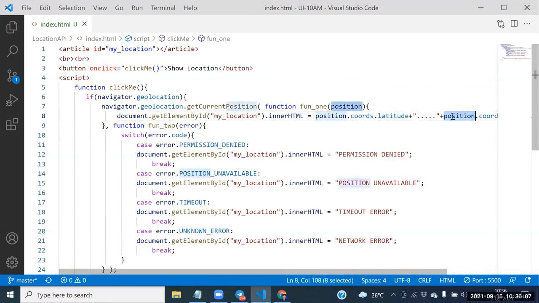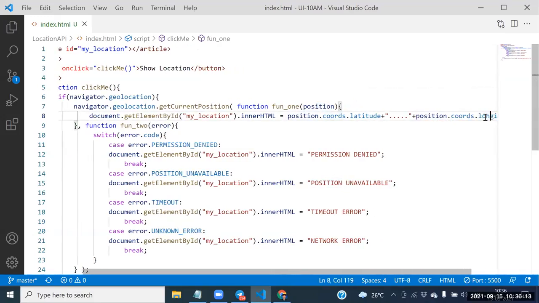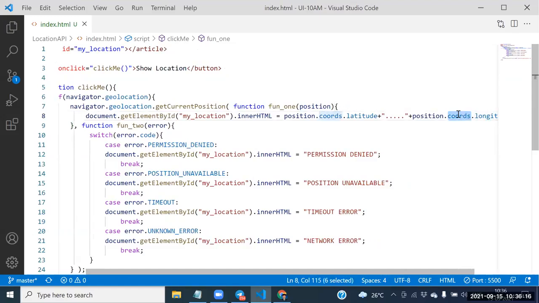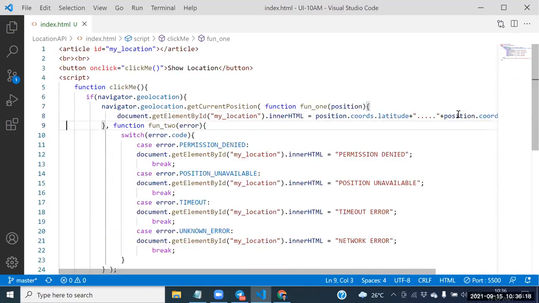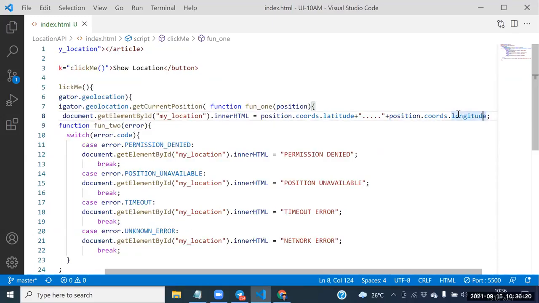Guys, what is position? Position is the success object here. In that success object, what is the child object? Codes. Next one, see this one here. And one more point: in a position we need to go for the longitude also. Here itself we have longitude.